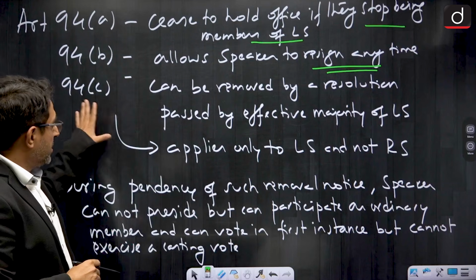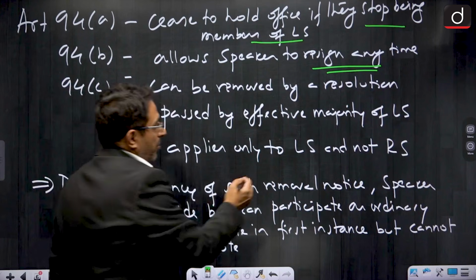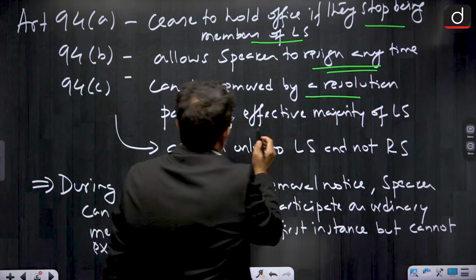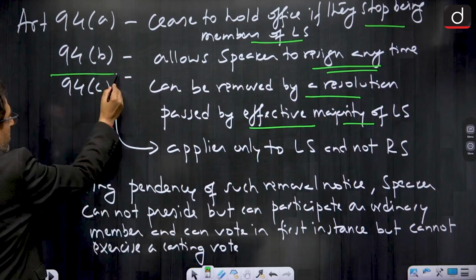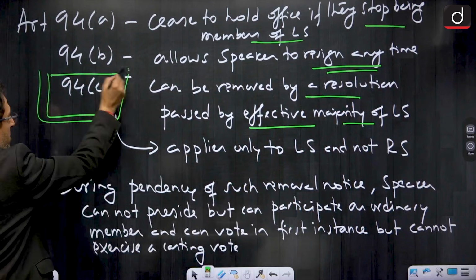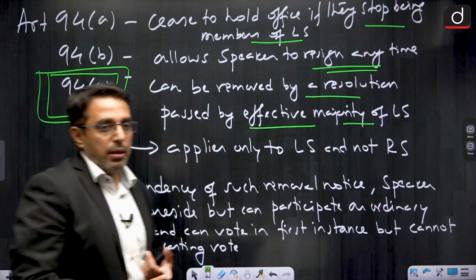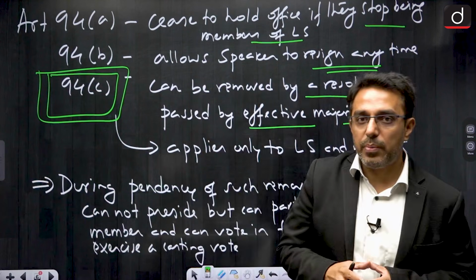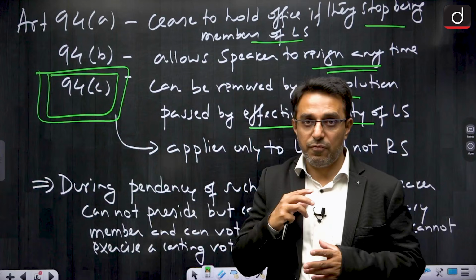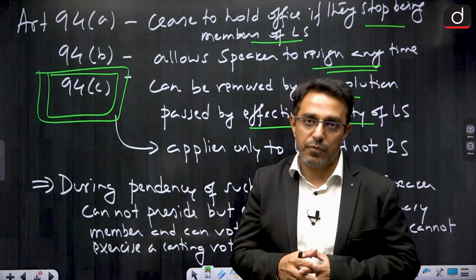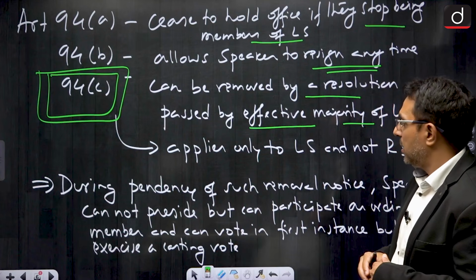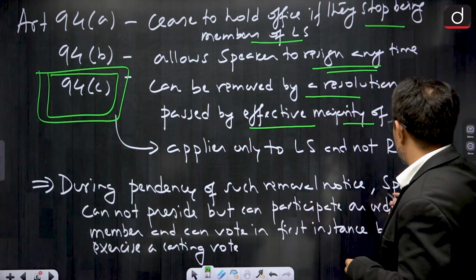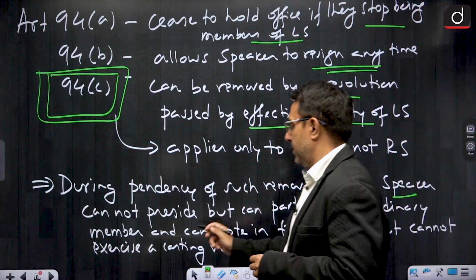Thirdly, 94 Clause C says the Speaker can be removed by a resolution passed by an effective majority of Lok Sabha. So this is the article which is in the news for the removal process, Article 94 Clause C. In general, we need to remember Article 94, but if we want to be specific, then it is Article 94 Clause C. Now, during the pendency of such a removal notice, the Speaker cannot preside.